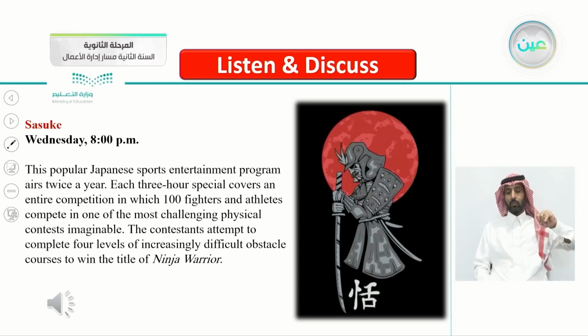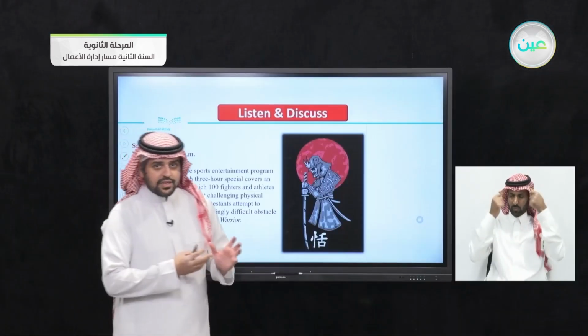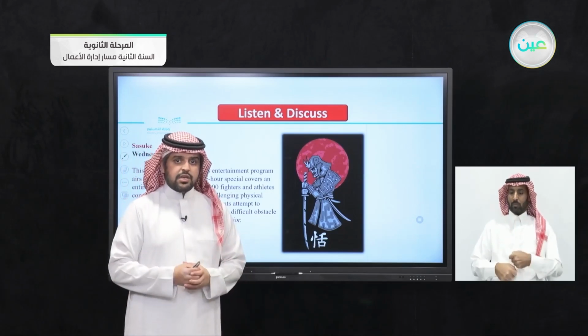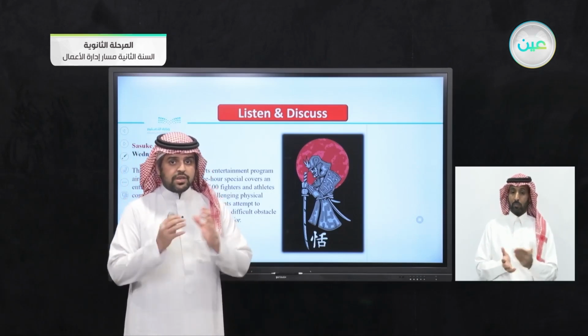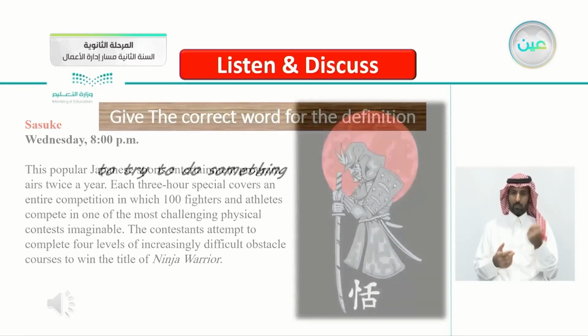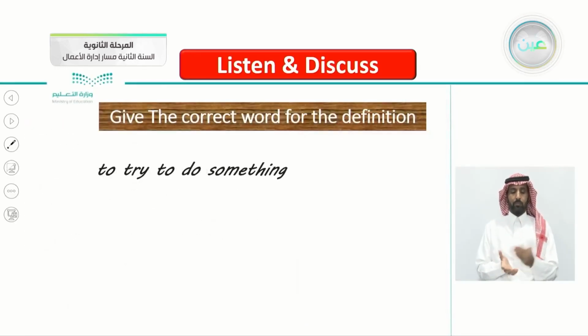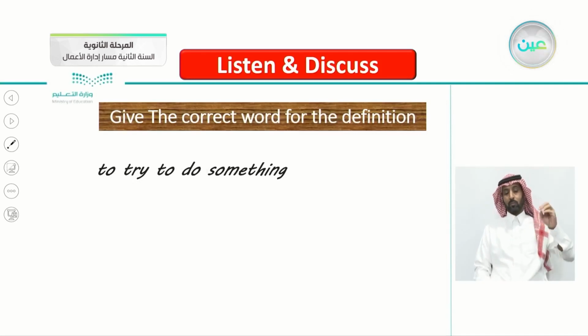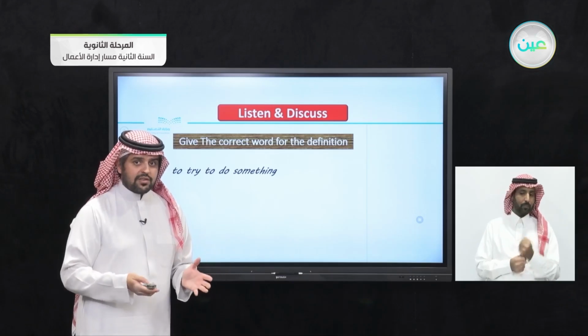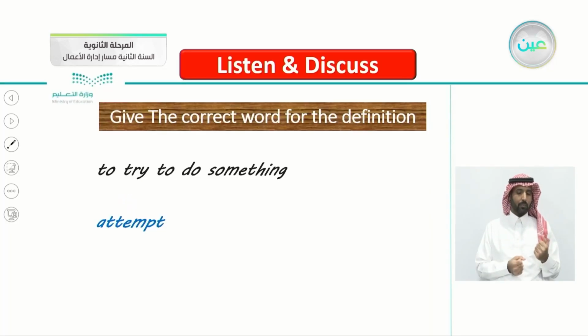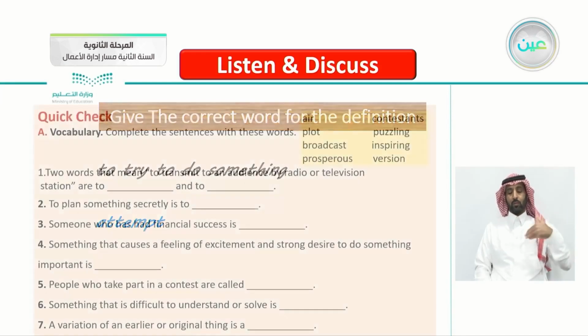So in this program, there are contestants who fight for the title, trying to win the title of Ninja Warrior. Just when you read this, the title Ninja Warrior is enough to keep you interested and watch this program. Again, give the correct word for the definition. Try to do something. When you try to do something, what do we call it? Yes, excellent. Attempt. When you attempt, it means that you are trying to do something.